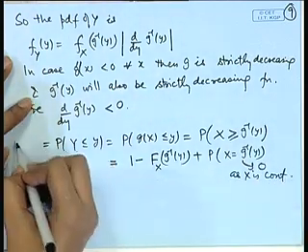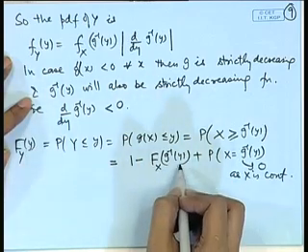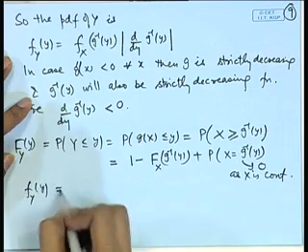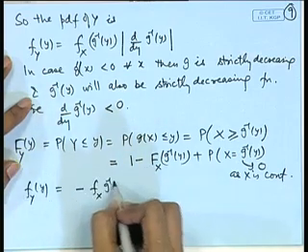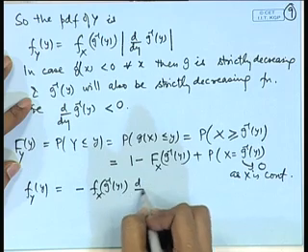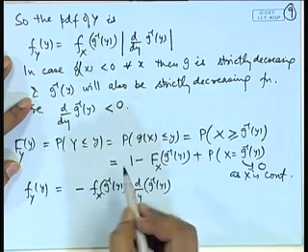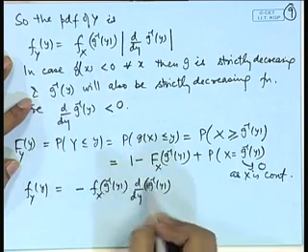So, the CDF of y is determined in terms of the CDF of x. So, if you differentiate, we get the PDF of y as minus f x of g inverse y into d by dy of g inverse y. Since d by dy of g inverse y is negative, so minus of this is the absolute value.